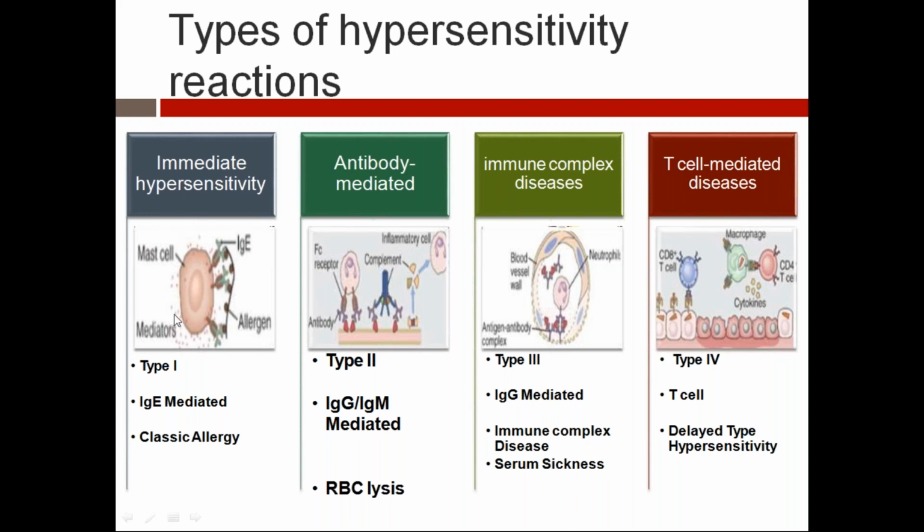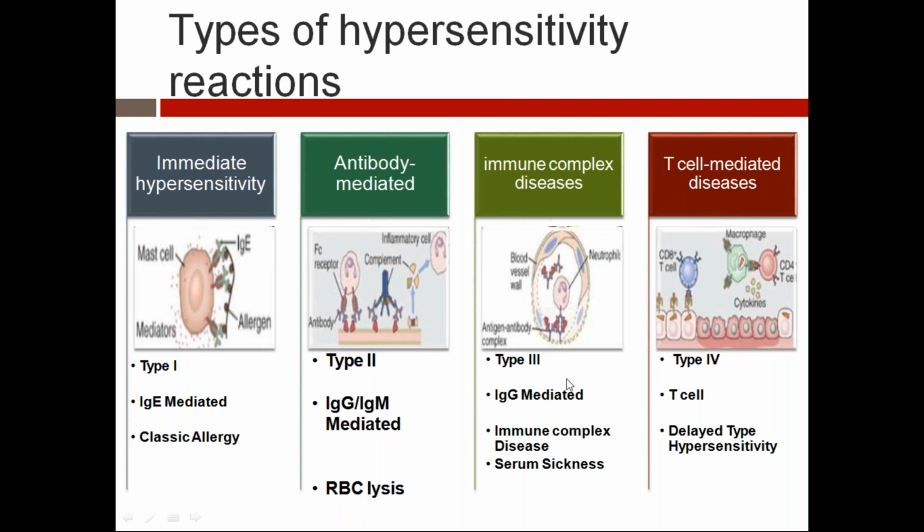So what will happen in immediate hypersensitivity? IgE formation will occur. IgE immunoglobulin will be formed from plasma cells, which activates mast cells to release all the vasoactive amines. Antibody mediated means the antibodies will be IgG and IgM mediating this response, and these immune complexes also will cause RBC lysis.